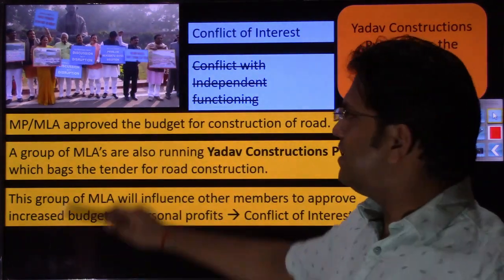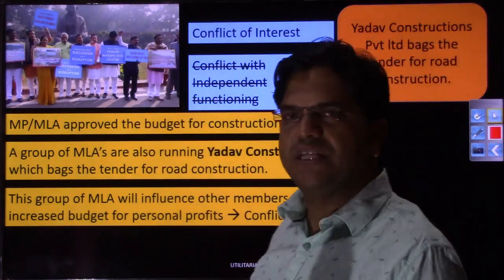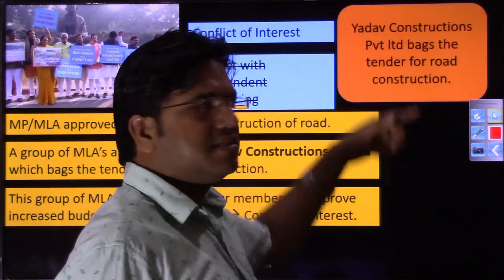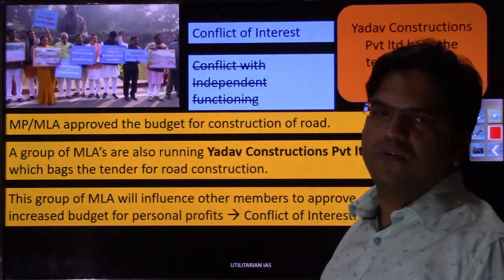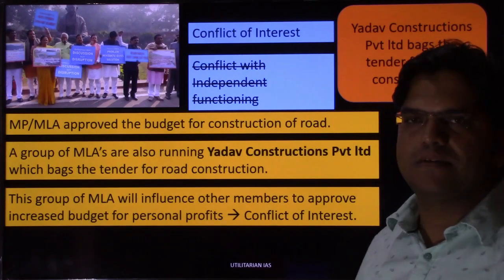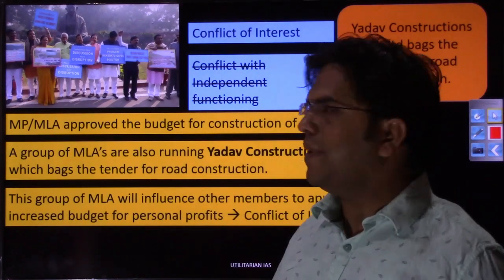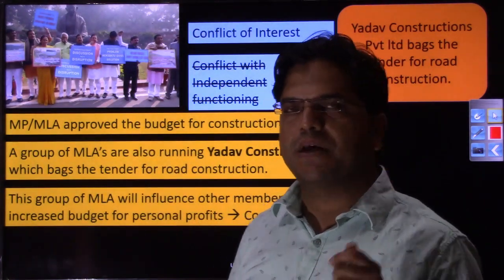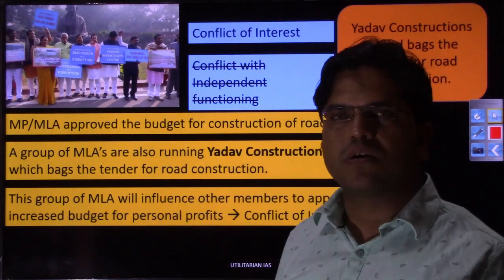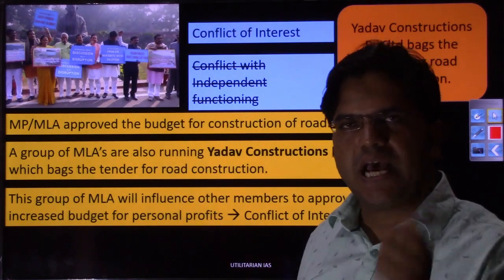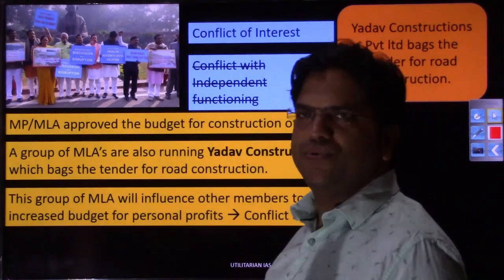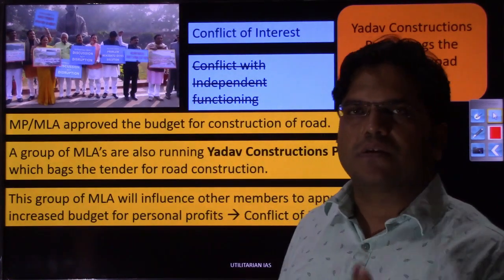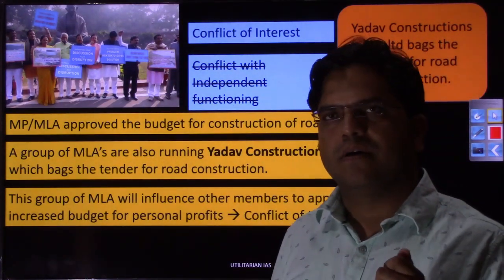The same people are designing the laws, the same people are approving the budget, and the same people are getting the tender as a construction company. So what you can see is conflict of interest, and that conflict of interest is conflicting with the independent functioning which they were supposed to do, right? Their primary function was law making, again I am repeating, to reduce the cost of the government in this construction as much as possible. But because they are in the business of construction, they are trying to increase the cost of government for their own personal benefit.